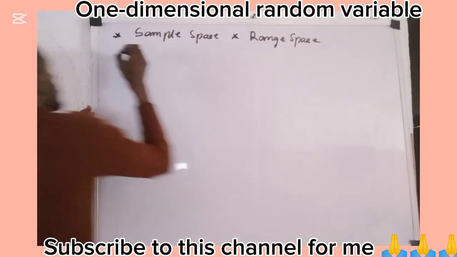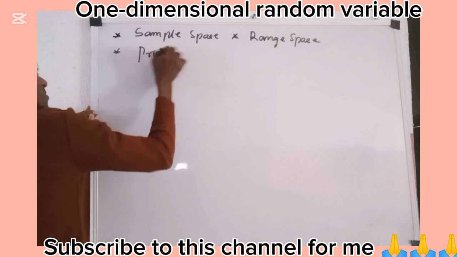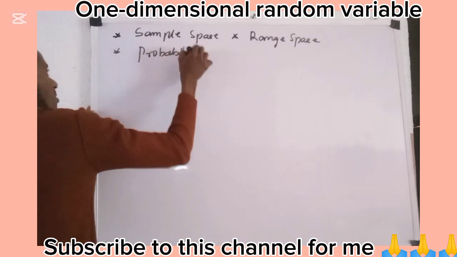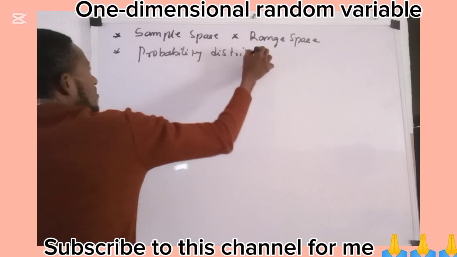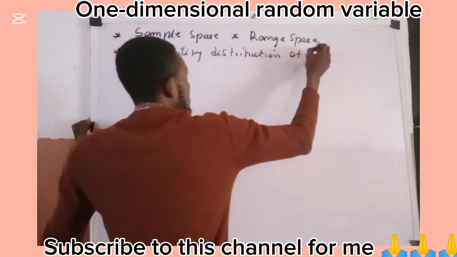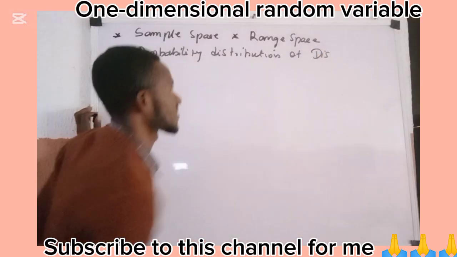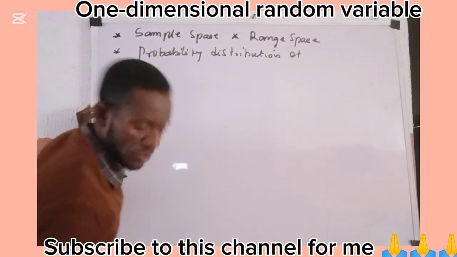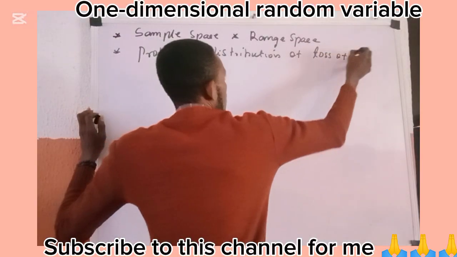And then talk about what we call the probability distribution, the probability distribution of a discrete random variable, or of flip of coins, toss of coins.